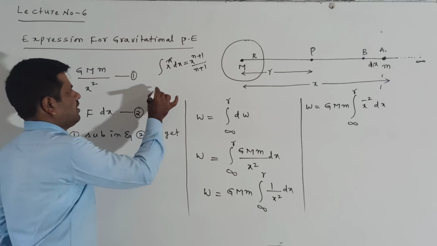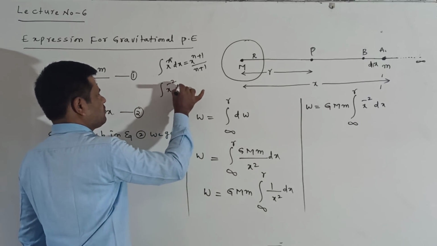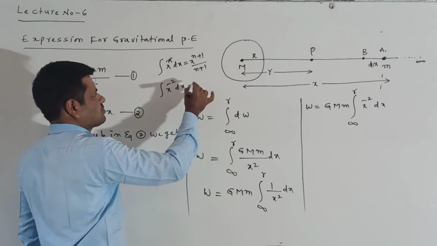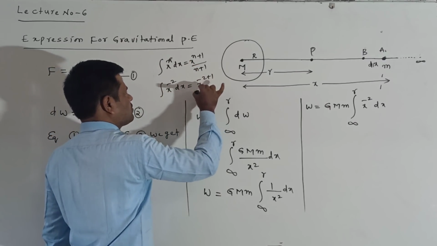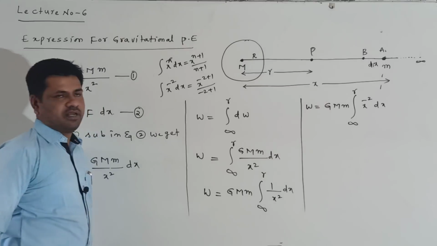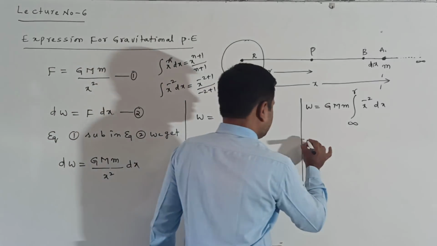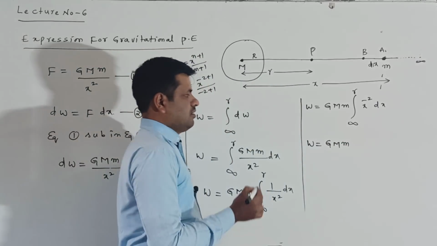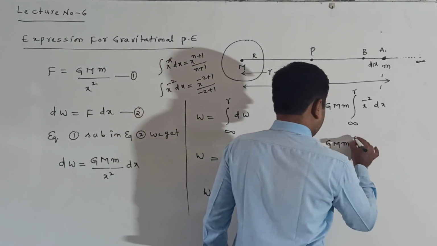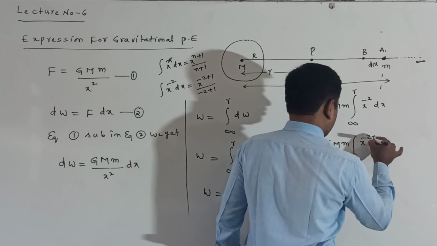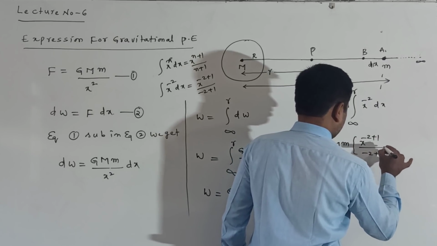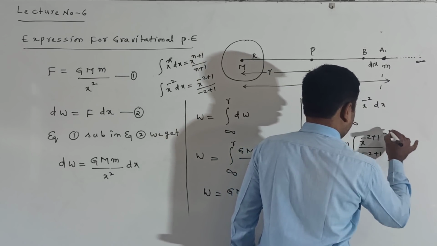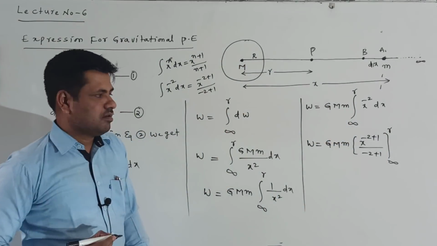Here similarly, the integration of x to the power of minus 2 dx is equal to x to the power of minus 2 plus 1 by minus 2 plus 1. So what are we getting? W is equal to G capital M into small m that we are integrating. Integrating means x to the power of minus 2 plus 1 by minus 2 plus 1, and I am writing the limits from infinity to R.